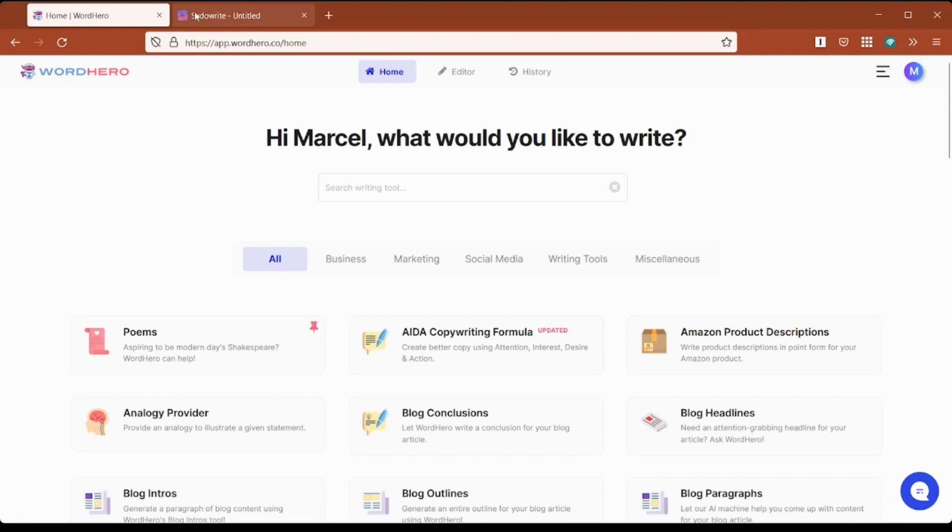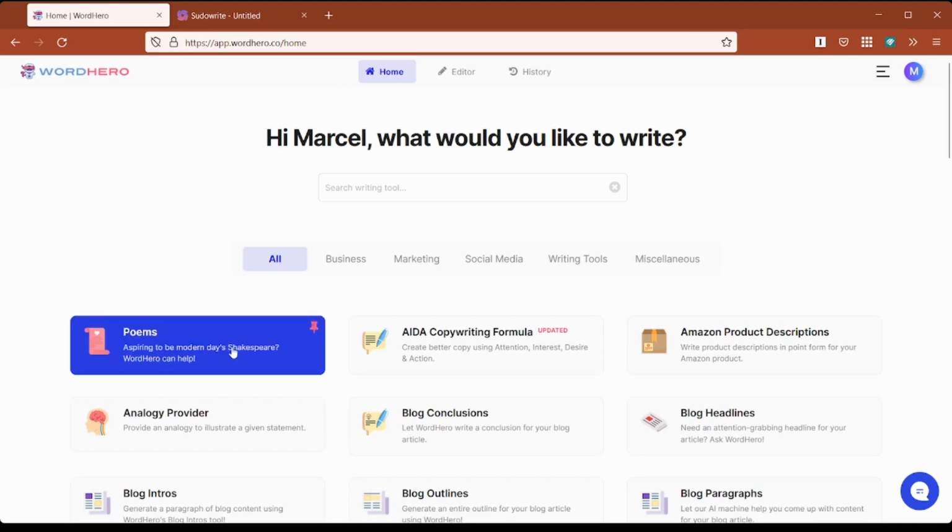And as you can see from the little tab that's open up here, the second one is going to be Sudowrite. Now, both Wordhero and Sudowrite do things differently, which is why I want to show you the two. And we'll just start with Wordhero to keep things simple, shall we?